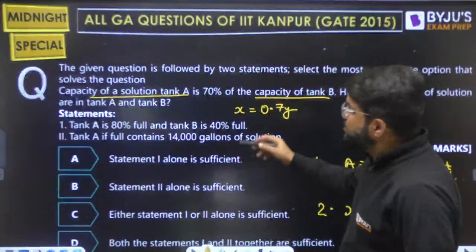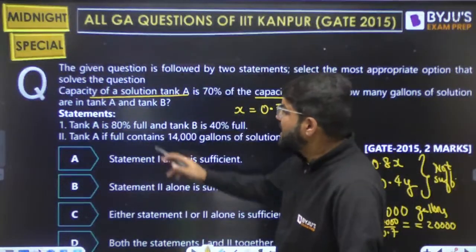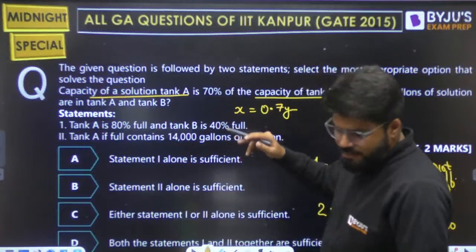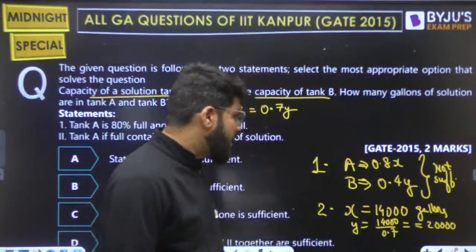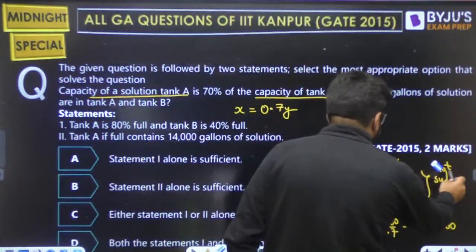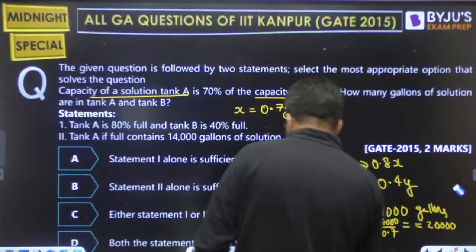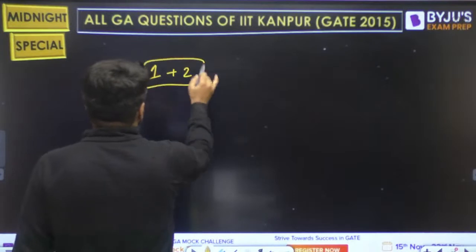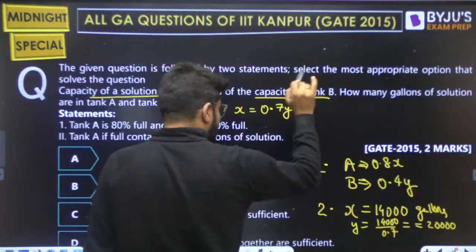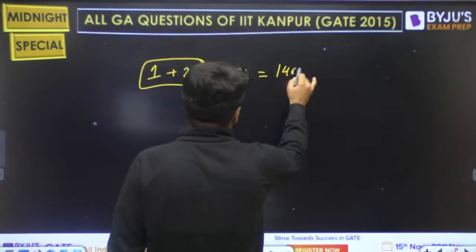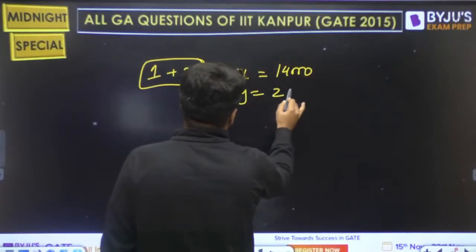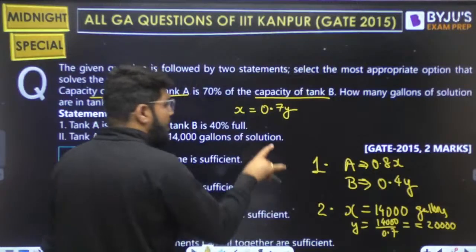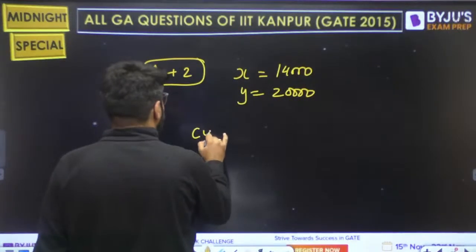Now if I mix it with statement number 1, that tank A is 80% full, tank B is 40% full, you have to use statement number 1 with this. So 1 plus 2, if combined, I have got the capacity. x is 14,000, y is 20,000, and if I combine with 1, how much is the current?